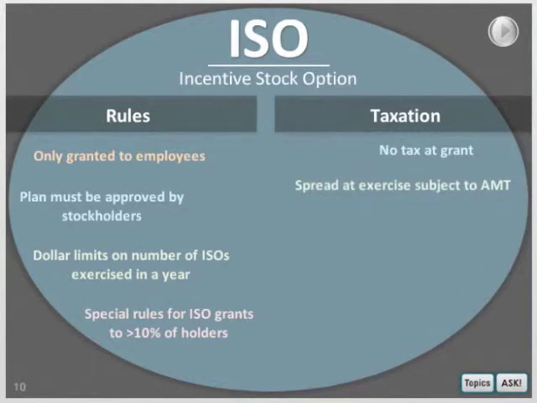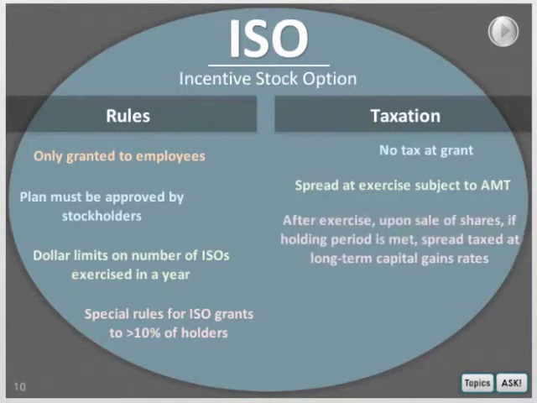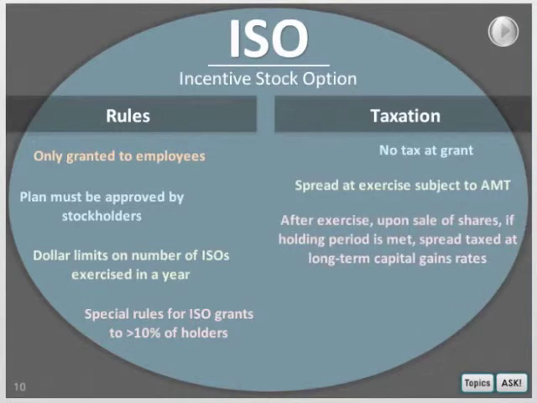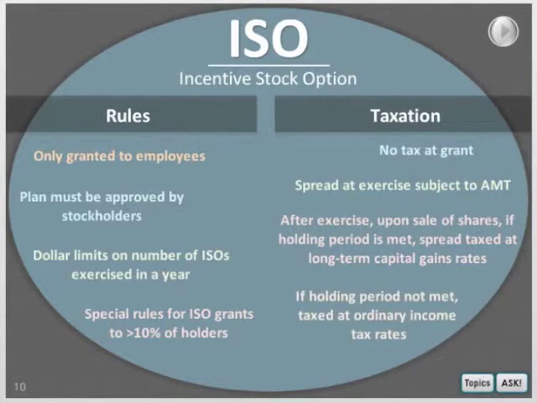When the optionee exercises the option, there's no tax, but the spread at the time of exercise can be subject to alternative minimum tax. After exercise, upon the sale of shares, if the holding period is met, which is the longer of 2 years from the option grant date and 1 year from exercise, then the spread is taxed at long-term capital gains rates. Upon the sale of shares after exercise, if the holding period is not met, then the spread at exercise, or gain upon sale if less, is taxed at ordinary income tax rates.